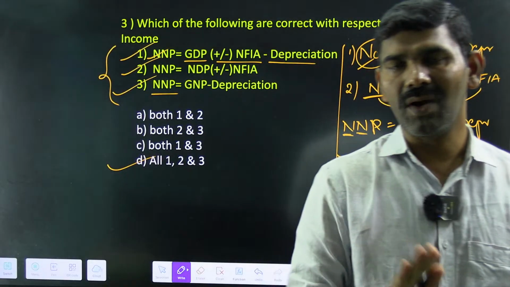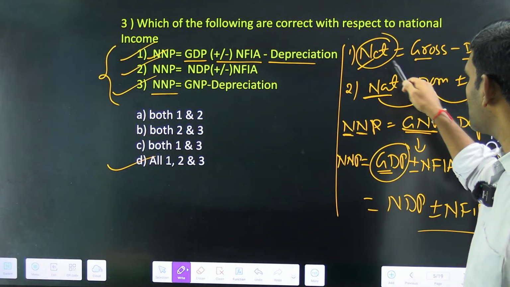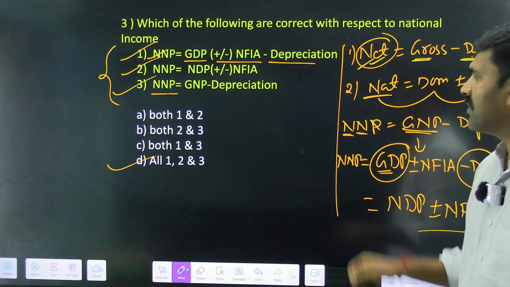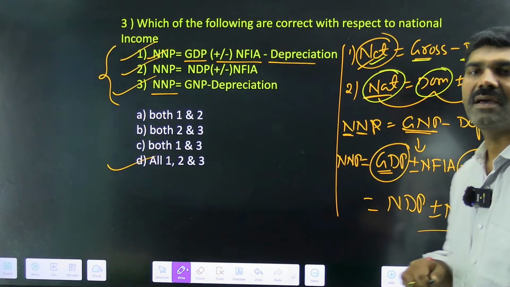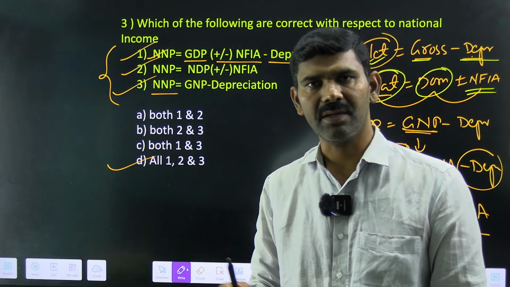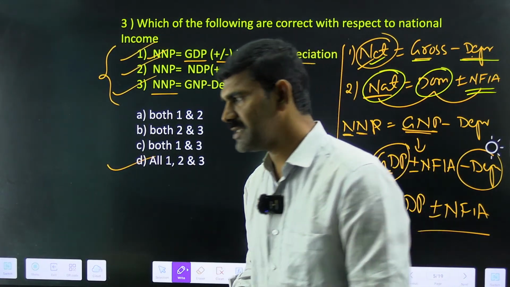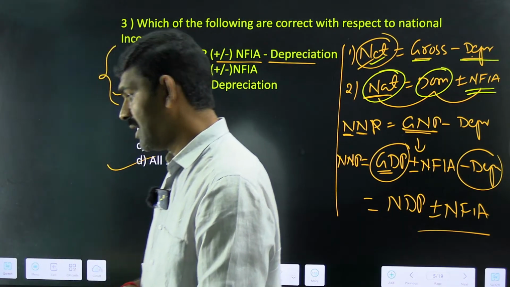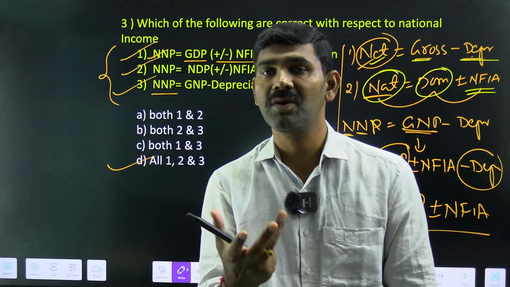So what is the underlying principle? When you want to find a net value, from gross value remove depreciation. When you want to find a national value, from domestic value add plus or minus NFIA. If you apply these two principles, you are going to get any equation that you want. Clear? So here all 1, 2, 3 are the right equations. Clear guys? Yes. GNP gives more importance to the people, whereas GDP gives more importance to the region.